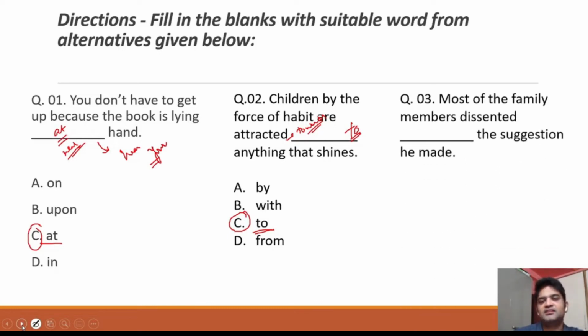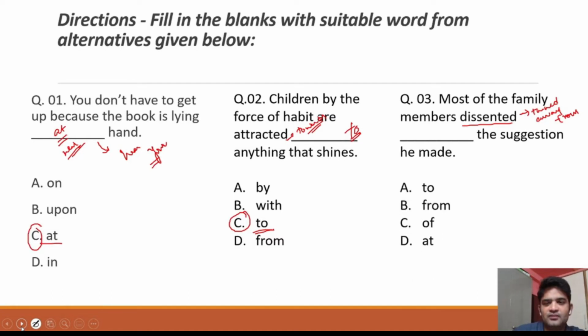The third question. Most of the family members dissented. Dissented means turned away from. Did not agree to dash the suggestion he made. The options are to, from, of, and at.